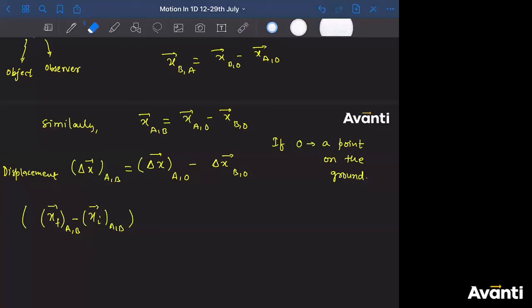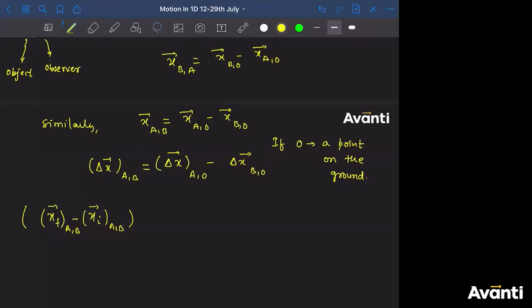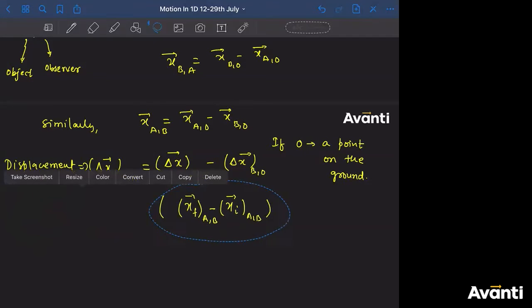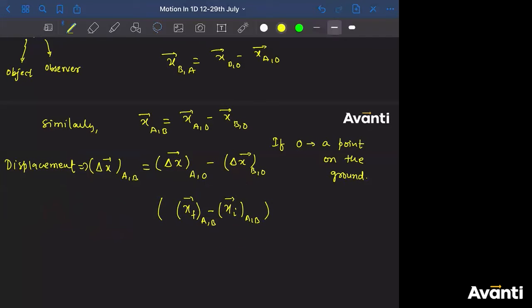All right, guys. So please remember this part. It's not very tough. This is very, very easy. You should understand this well, because these things will be used very frequently. All right. So for displacement, just for your reference, I'm writing delta x_{a,b} is equal to this.